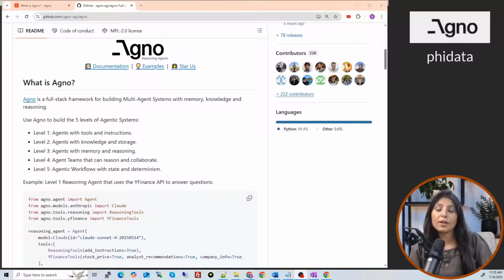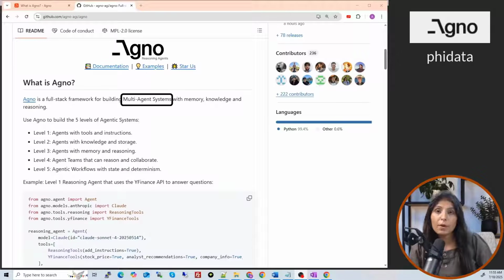So guys, today we will learn about another agentic AI framework called EGNO, which was earlier known as PhiData. So let's understand what is EGNO. EGNO is an open source framework using which we can build multi-agent systems. Now, multi-agent system means a system where multiple agents can work together to solve problems, they collaborate, they share memory to achieve one common goal.